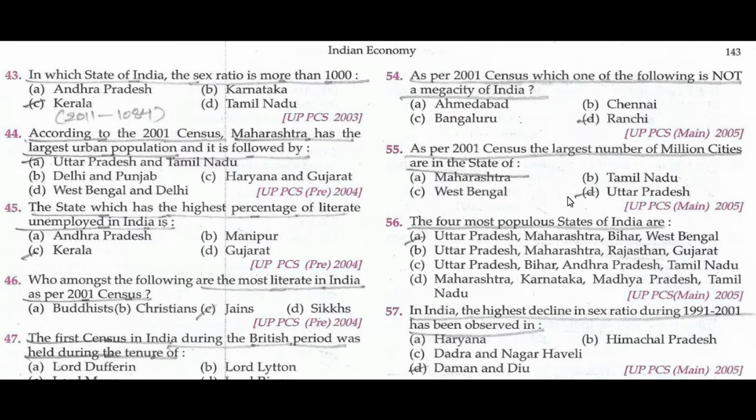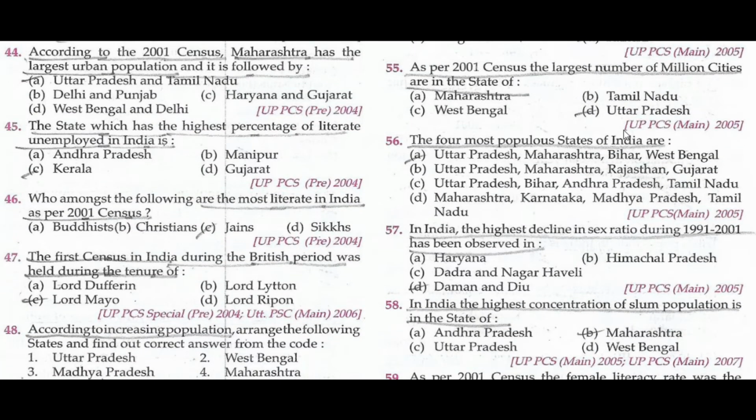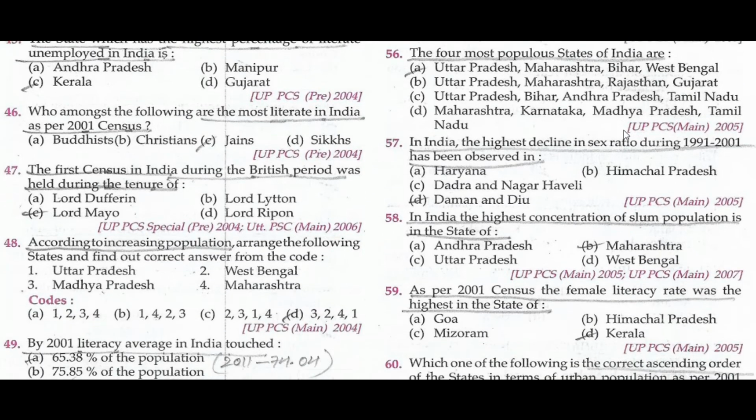In which state of India is the sex ratio more than 1000? Kerala. 2001, 1084. In 2011 it was 1084. According to the 2001 census, Maharashtra has the largest urban population, followed by Uttar Pradesh and Tamil Nadu.